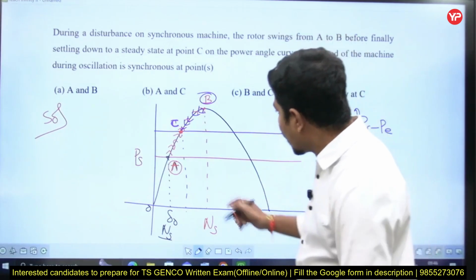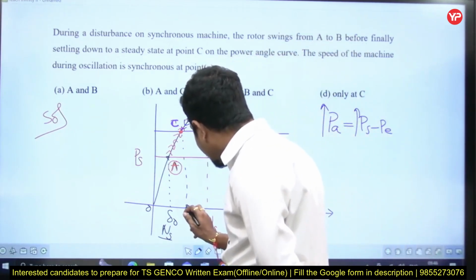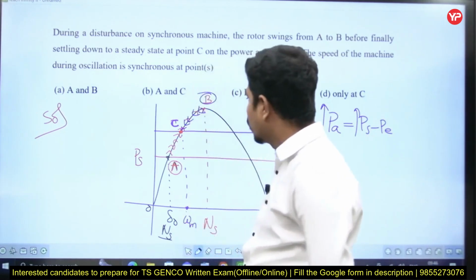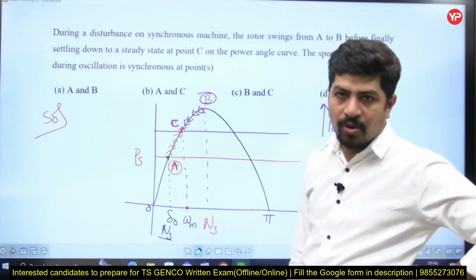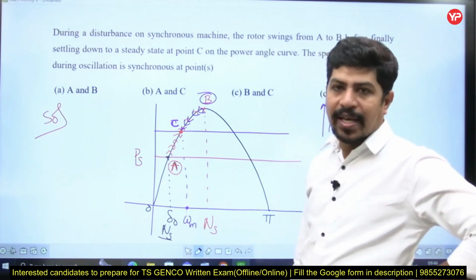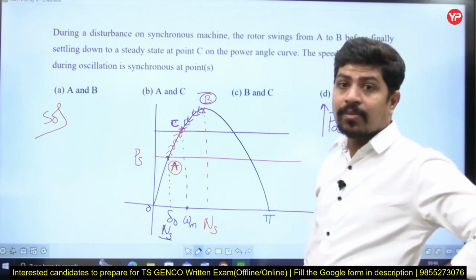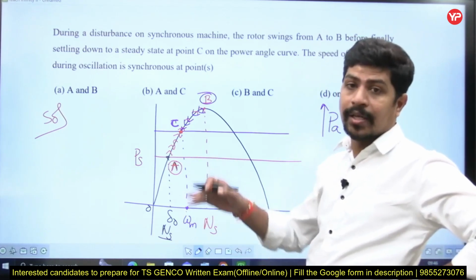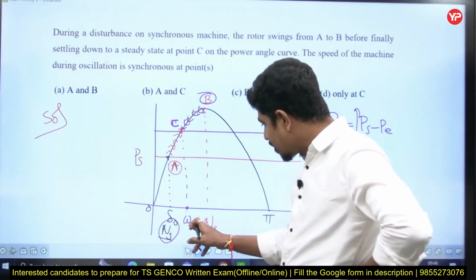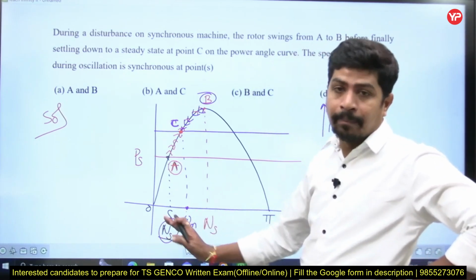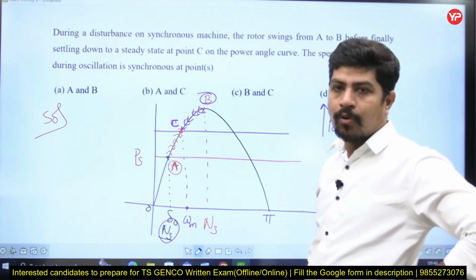Why? Because here at C, I can say that it is the maximum speed, omega m I call maximum speed. Why? Up to C, PA is positive, acceleration power is positive. If acceleration power is positive, the rotor keeps on accelerating. Means here synchronous speed is there at point A. Then it rises up to maximum speed, omega m.